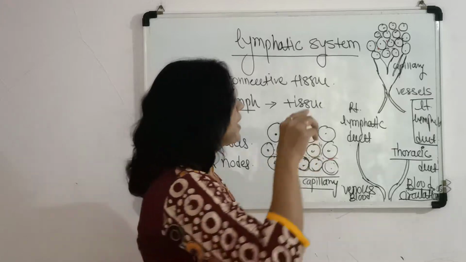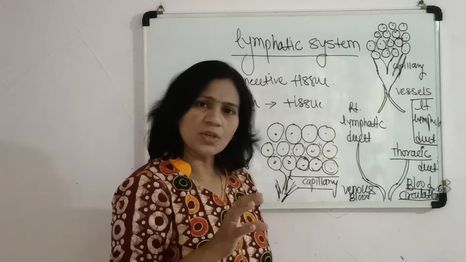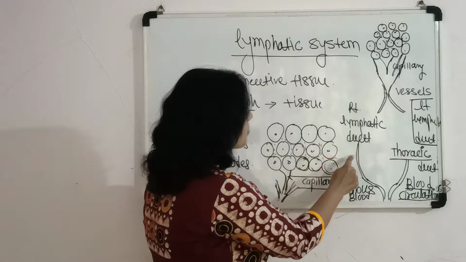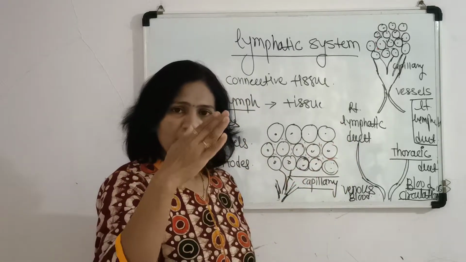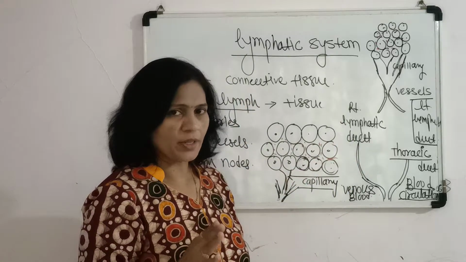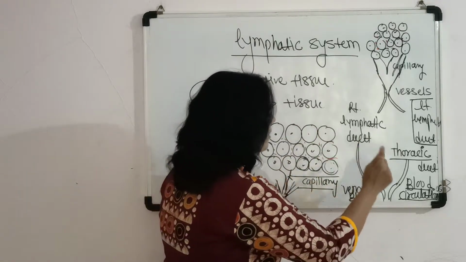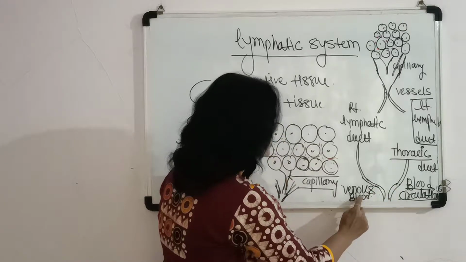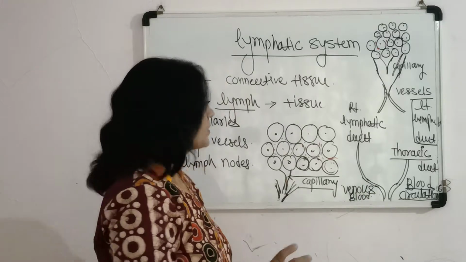The right lymphatic duct drains the lymph from the right side of our body, only the upper part. Then finally this lymph drains into the venous blood, meaning lymph comes into the blood circulation.